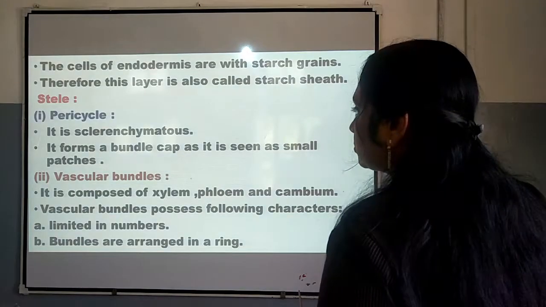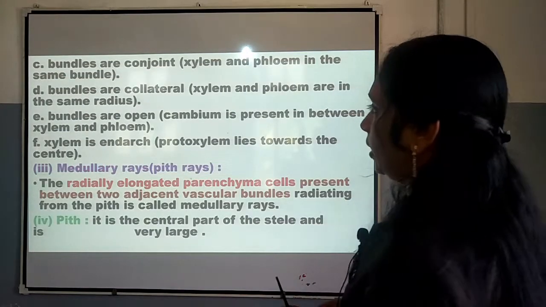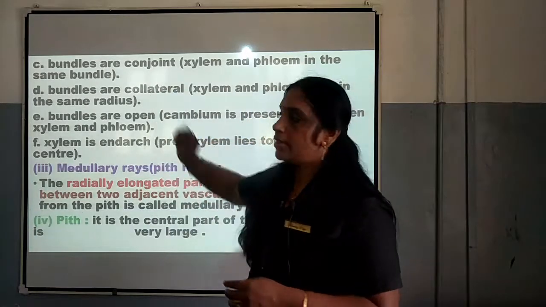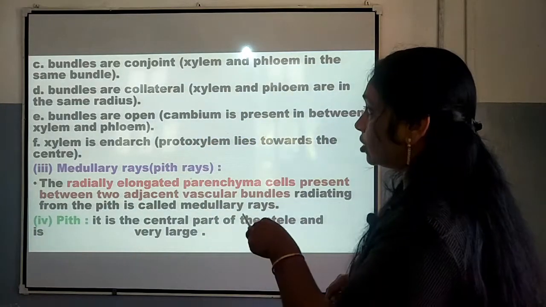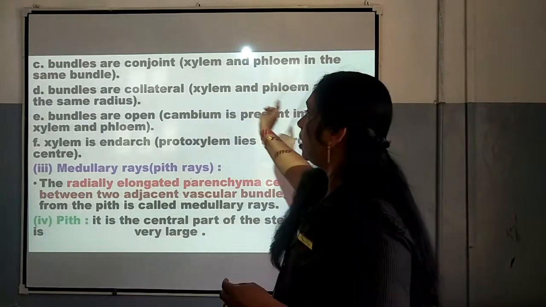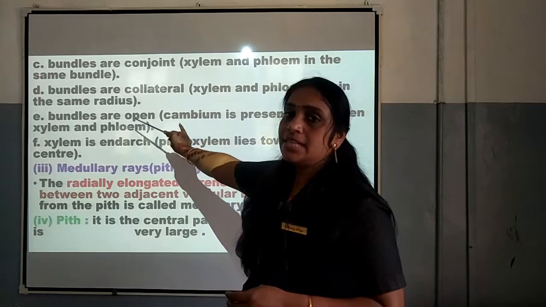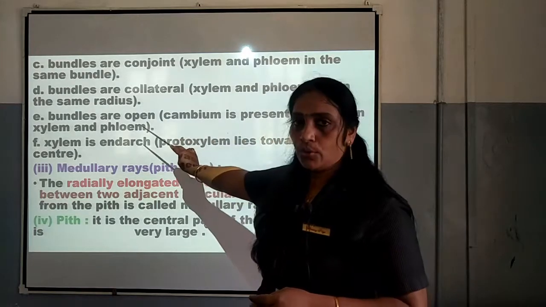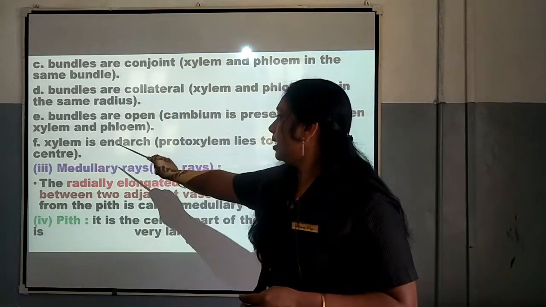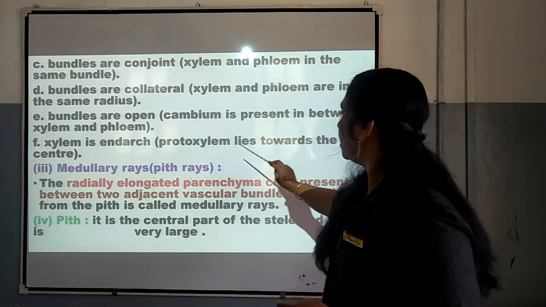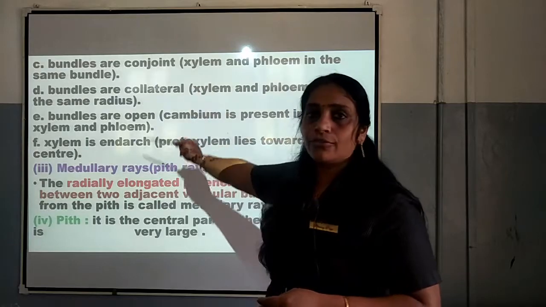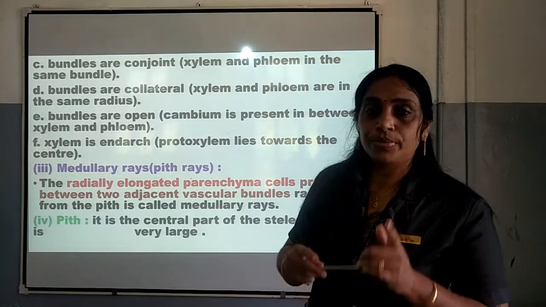Next, bundles are conjoint. Conjoint means xylem and phloem are in the same bundle. They are also collateral, that is xylem and phloem are on the same radius, and the bundles are open as cambium is present in between xylem and phloem. And the last one, xylem is endarch, that is protoxylem is lying towards the center. So, these are the peculiarities of vascular bundles in dicot stem.